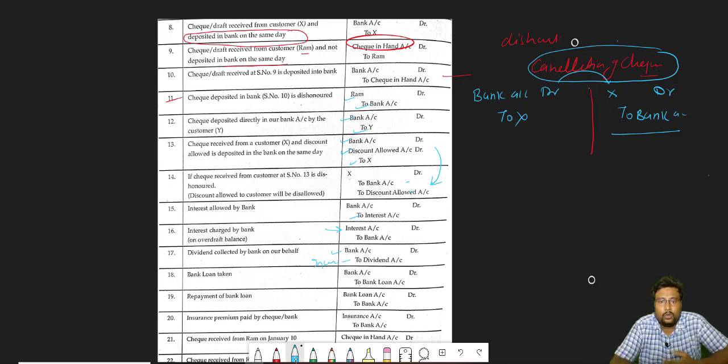Credit. Bank loan taken. So when we receive the bank loan, we receive the amount. Debit what's coming. In our bank account, the amount is coming. Suppose I take 500 rupees as a loan. So that 500 will be transferred to my account. Debit what's coming. Bank account debit. And this 500 rupees I have to pay in future. This is my future payment. And all future payment is known as liability, and all liabilities are credit. That's why bank loan will be credit.